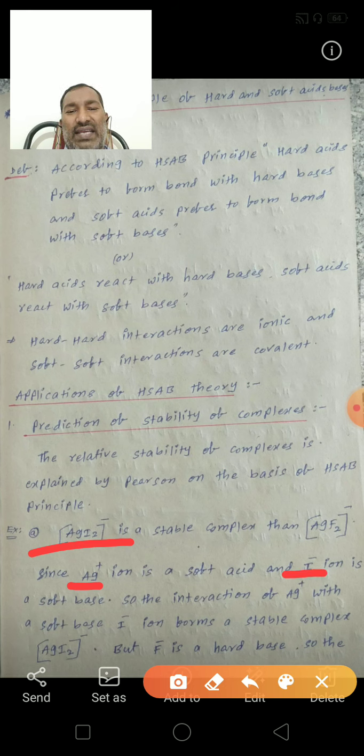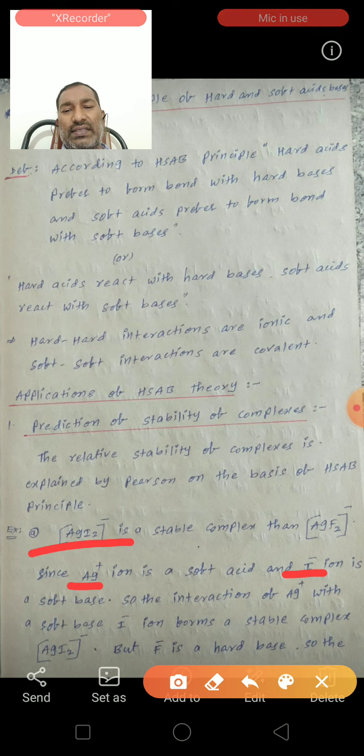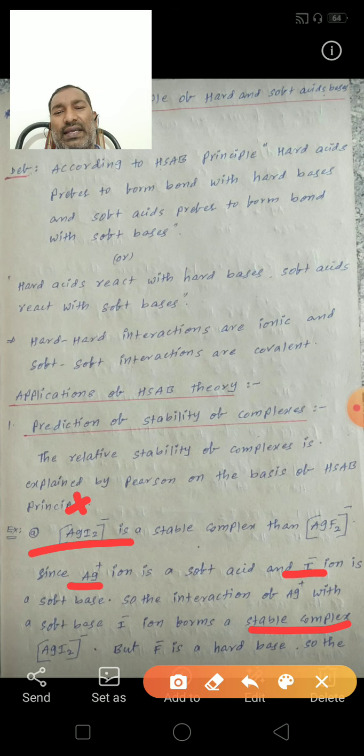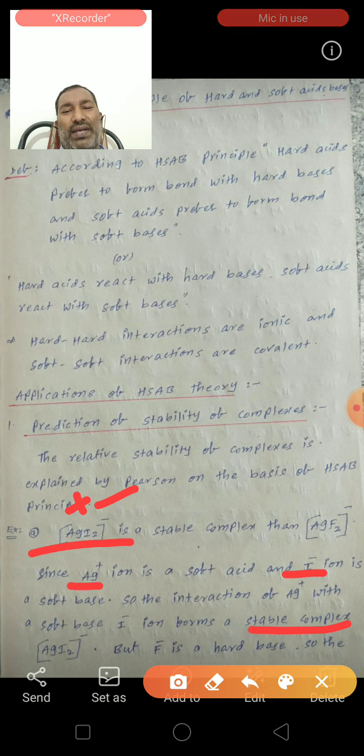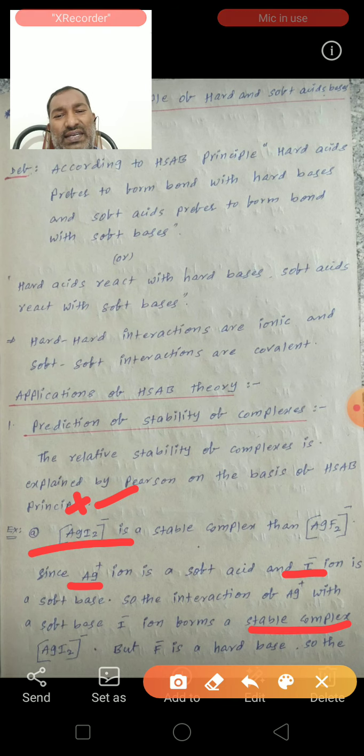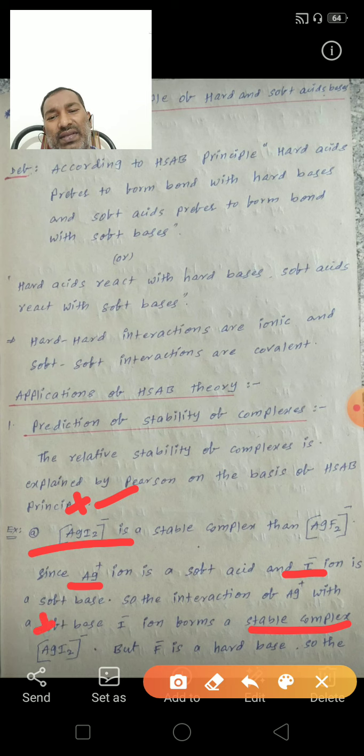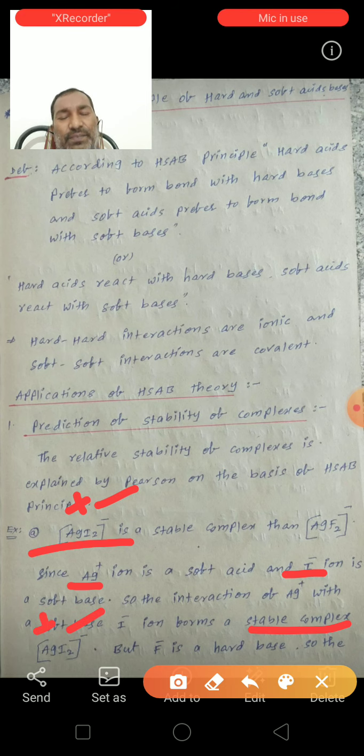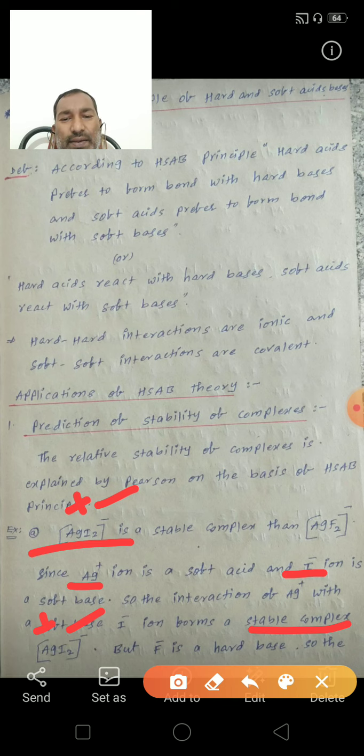So the interaction of Ag plus with the soft base I minus forms a stable complex. Ag plus acts as an acid, I minus acts as a base. So they can form a stable complex. And in AgF2 minus, Ag plus acts as an acid, F minus acts as a base.